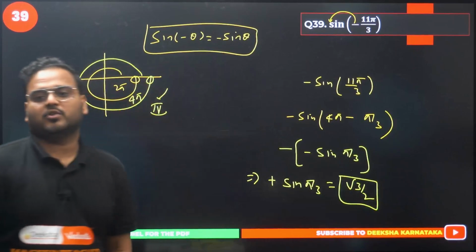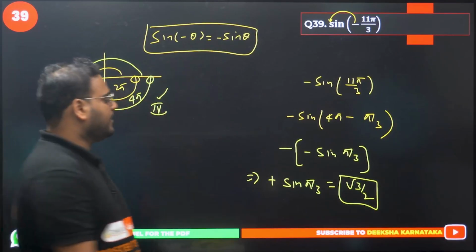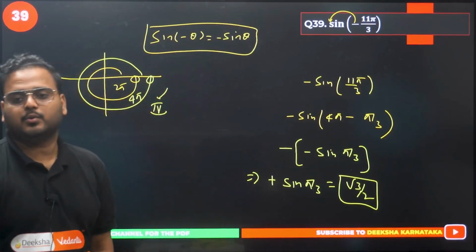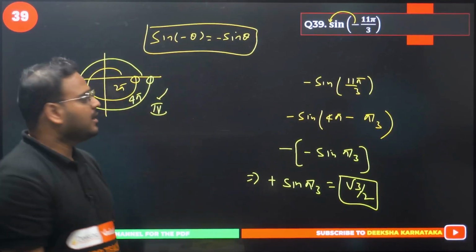Answer is root 3 by 2. Root 3 by 2. Please check. Root 3 by 2. Clear? Simple question. 39 is done.